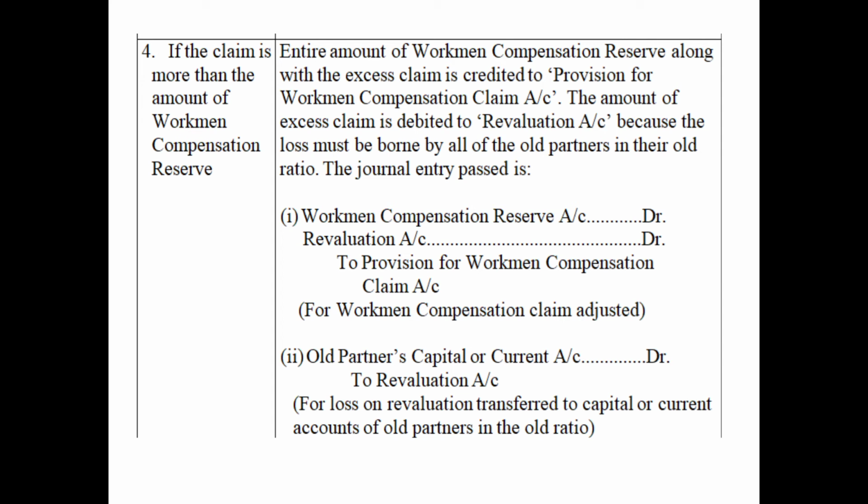The journal entry passed is: the first entry will be Workmen Compensation Reserve account debited, with the amount which is actually there in the reserve. Then revaluation account debited, with the amount of excess claim which is more than the WCR. To provision for workmen compensation claim account, with the total amount of claim to be borne by the firm. The narration can be for workmen compensation claim adjusted.